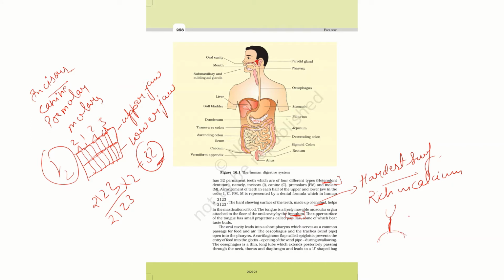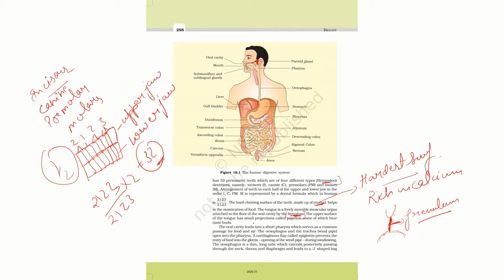If you fold your tongue and stand in front of a mirror, you will observe a line-like tissue holding the tongue to this surface. This tissue is the frenulum, and it stabilizes the free movement of the tongue.